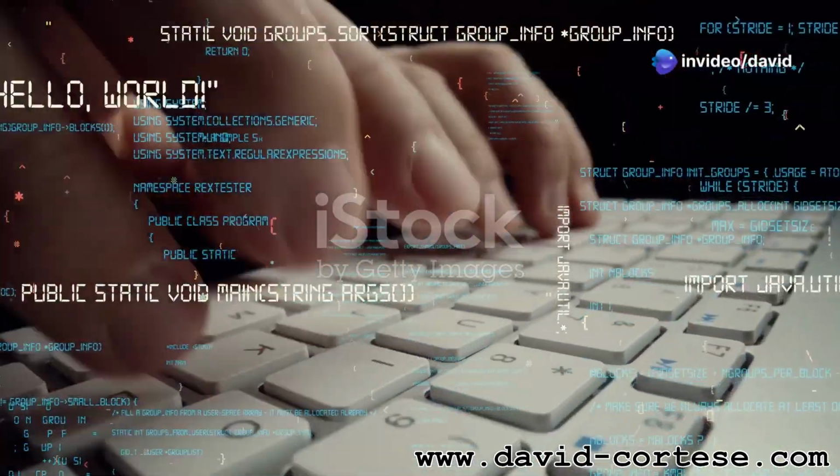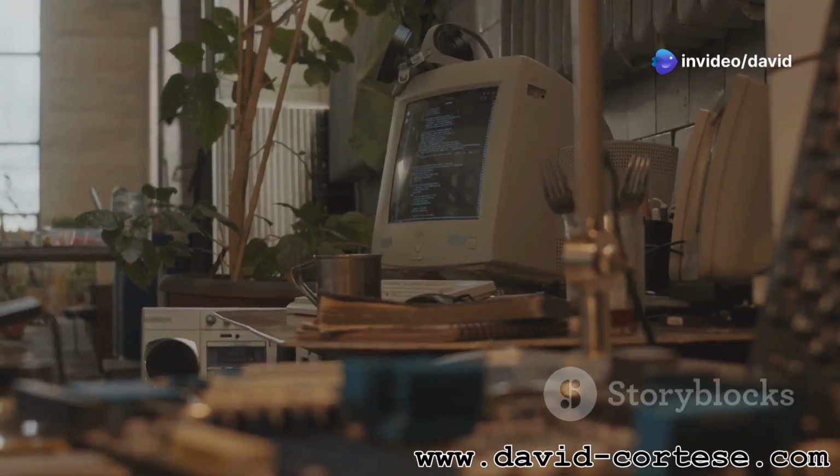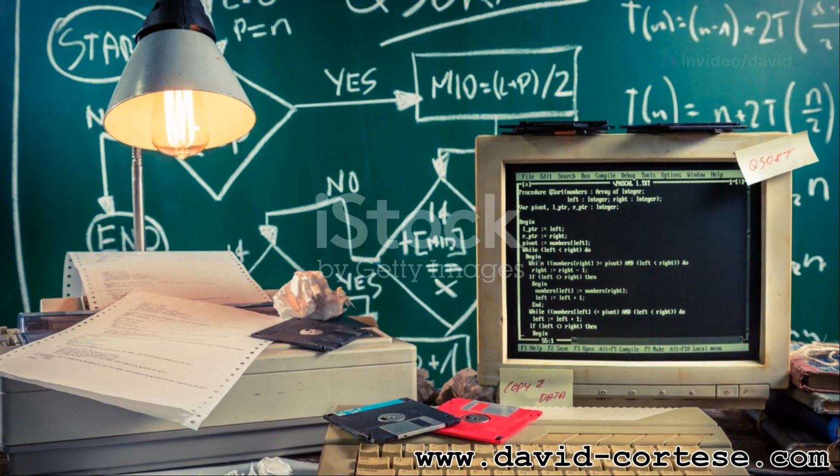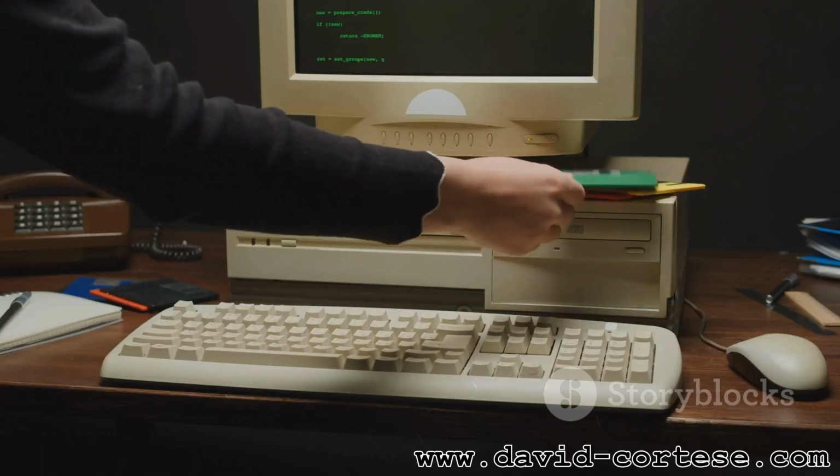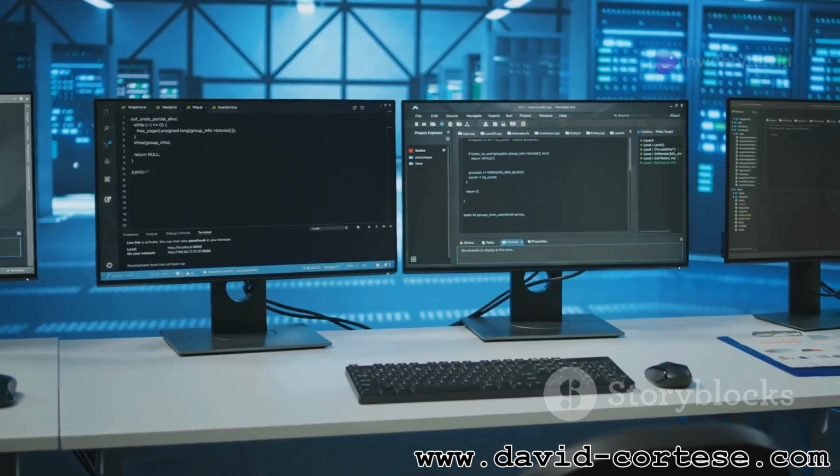C is a powerful programming language. It was created in the 1970s. Dennis Ritchie at Bell Labs developed C. It was used to build the Unix operating system. C is known for its speed and efficiency.